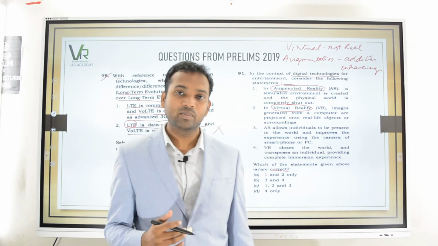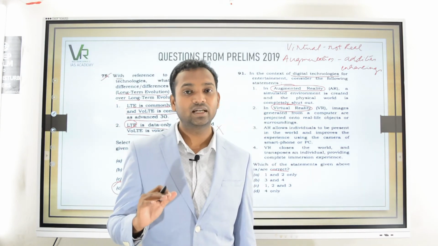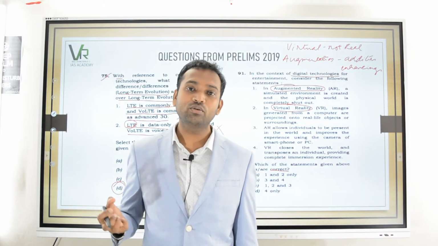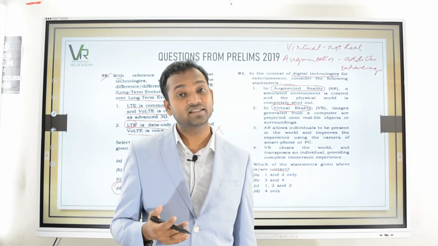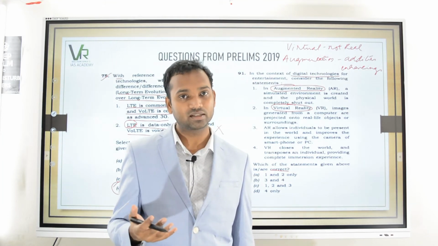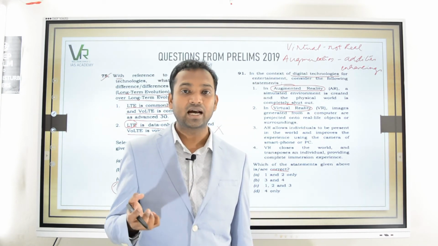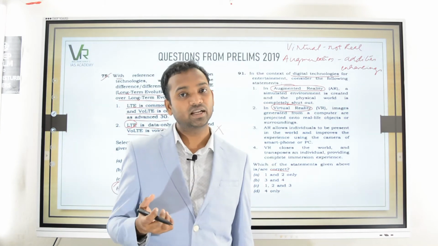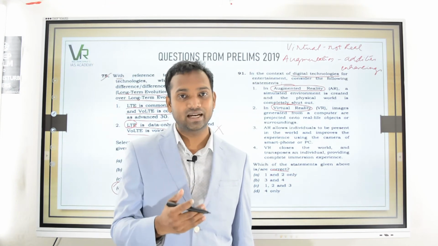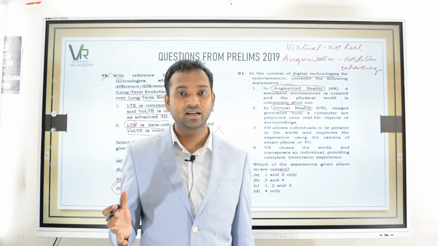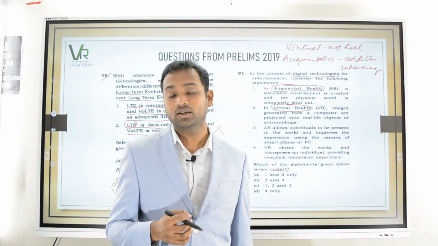So what happens in augmented reality is the real world is present as it is, the objects in the real world are present as they are, and you are going to add something extra to these objects that are present. Like the example, if you know the games Pokemon Go and Jurassic Park, where different creatures from the Pokemon cartoon are added into the real world, and even different types of dinosaurs are also added into the real world. That is called augmented reality. It is not actually real, but to the existing world itself these objects are added. That is called augmented reality.